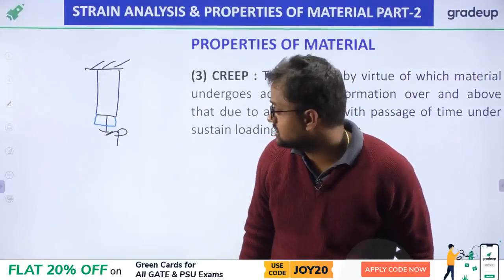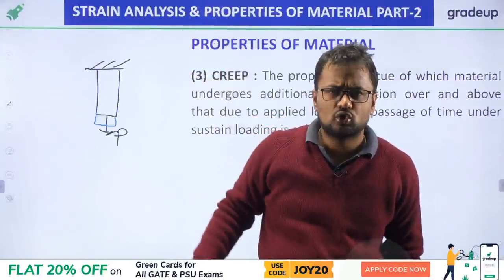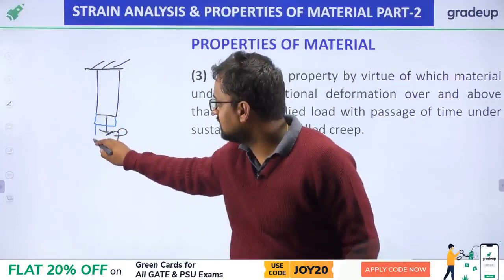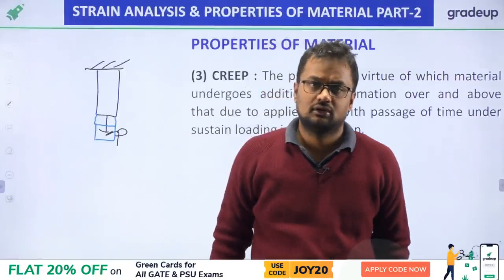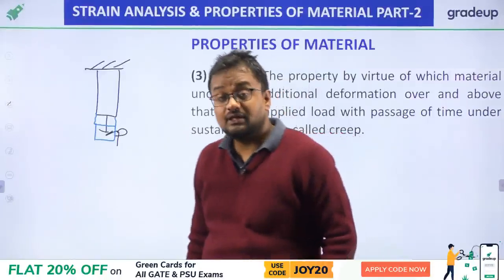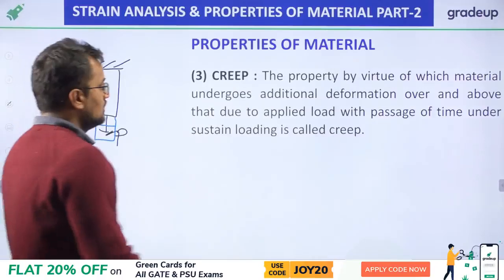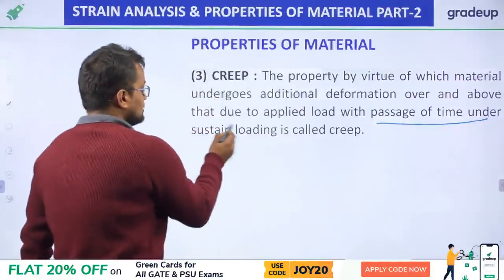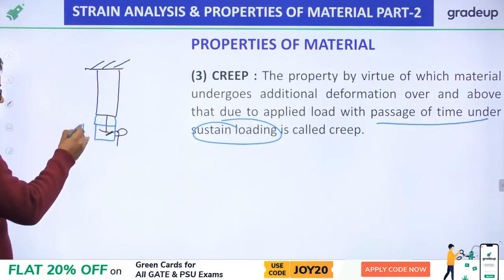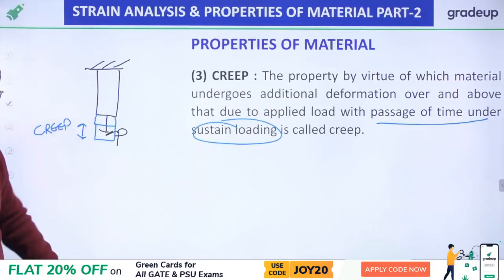But if this load is applied for, let us say, 100 years or 200 years, then after a long time there will be a further deformation. That further deformation is creep. Creep is the extra deformation due to sustained loading applied for a long time.